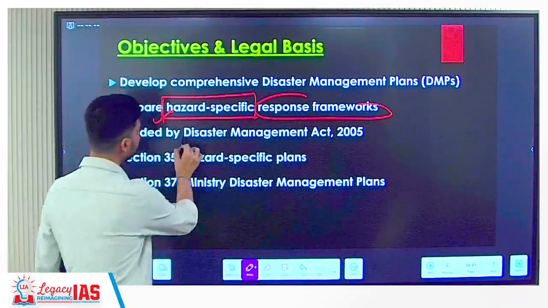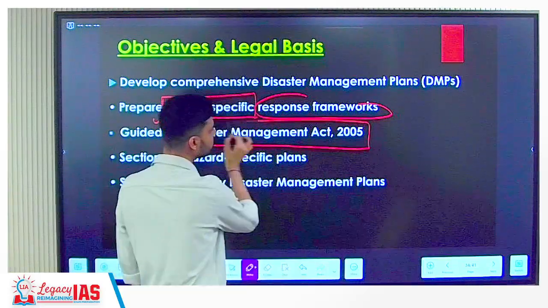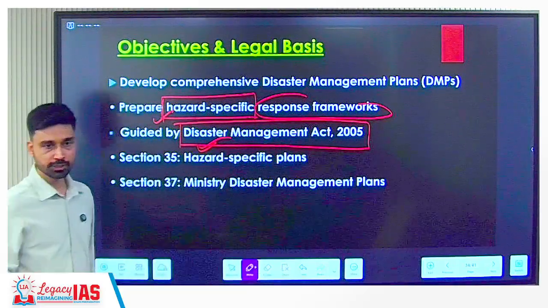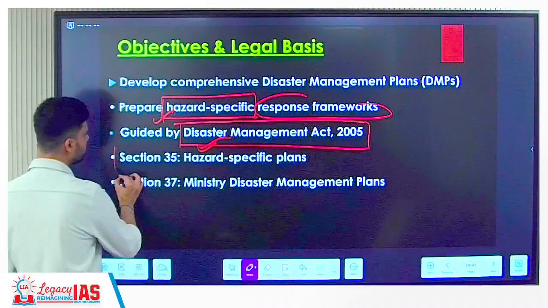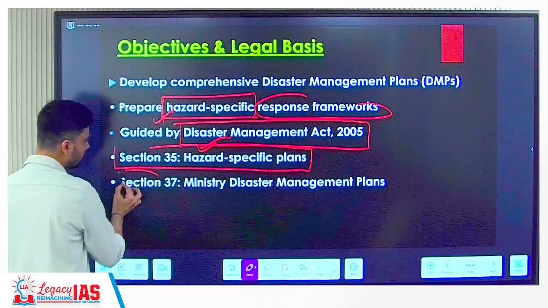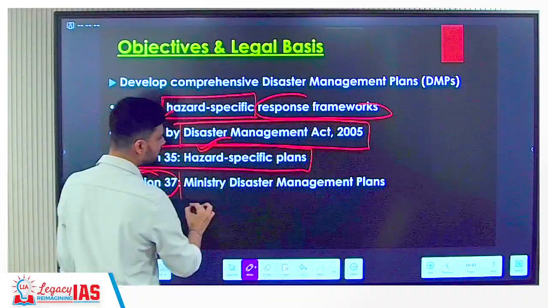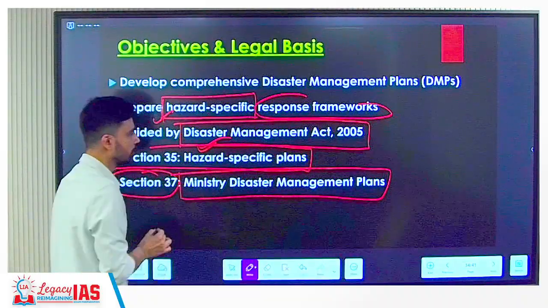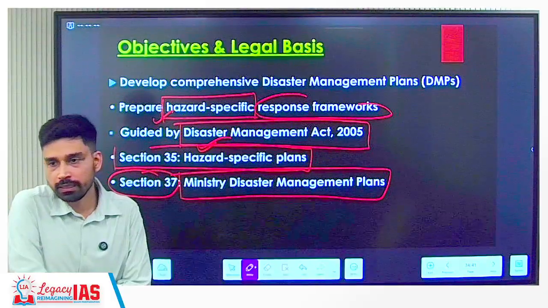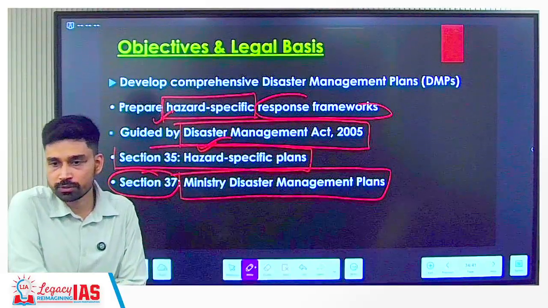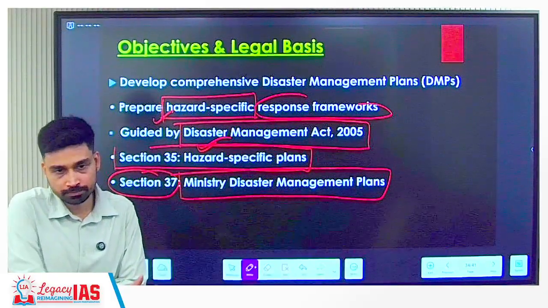This will be guided by, we have brought in an act in 2005. Act is called as Disaster Management Act as such, right? Section 35, hazard specific plan. Two sections we have added. And apart from that, we also have added a section that is Ministry Disaster Management Plan. Right? Many times what happens, like example, flood you take. If flood takes place in the rural areas, will agriculture be impacted or not?